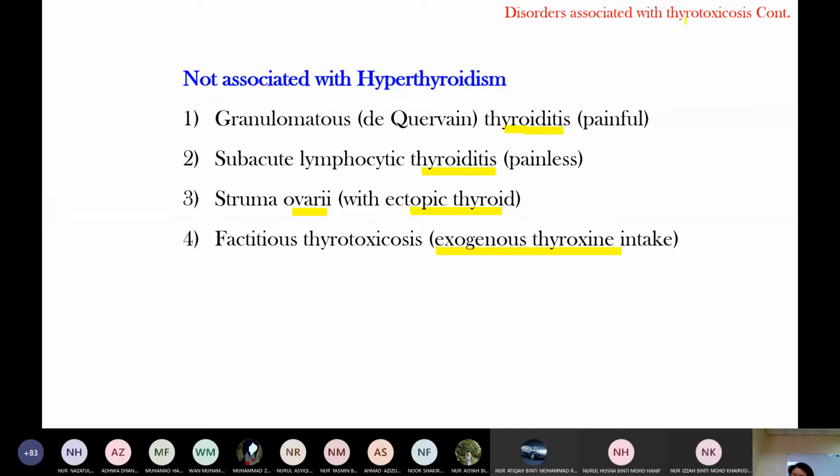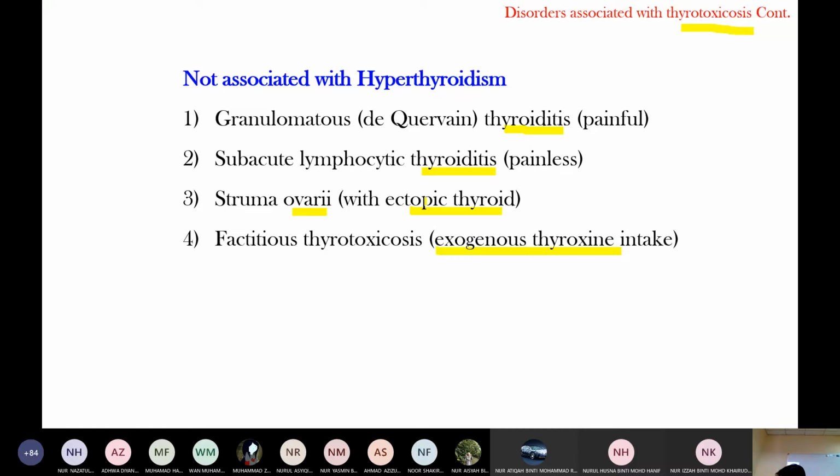It causes thyrotoxicosis. So the thyroid gland is not active; it is because of thyroid gland destruction. Severe inflammation causes thyroid gland destruction, and the destruction releases thyroid hormone into the circulation.